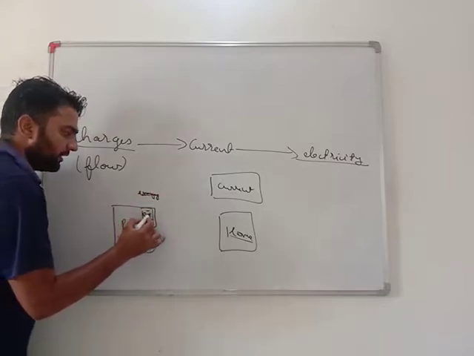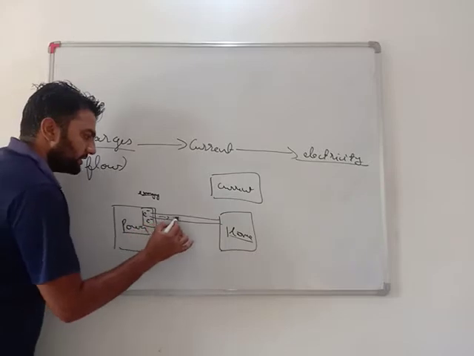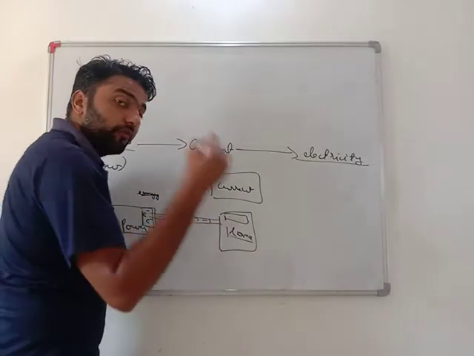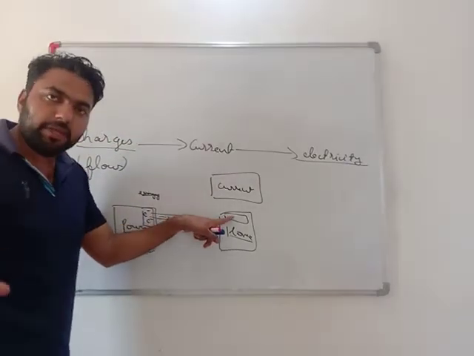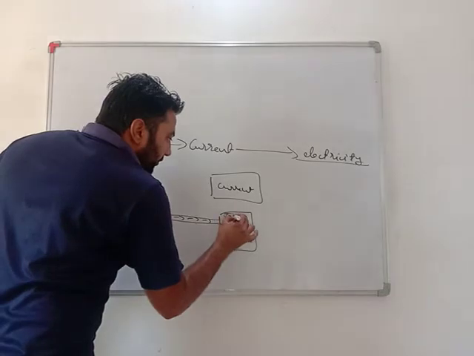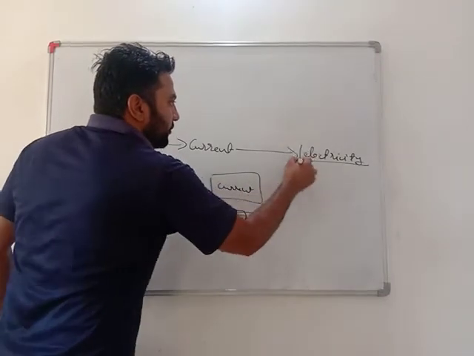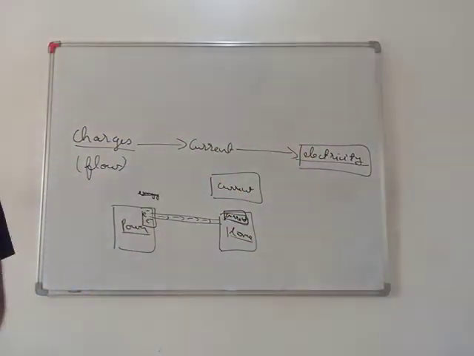Now by conductors or wires, these charges come to our home. So now I have flowing charges at my home, it means I have current, and if I have current, it means at my home I have energy, that is called electricity. Very important, dear students, concepts must be clear.